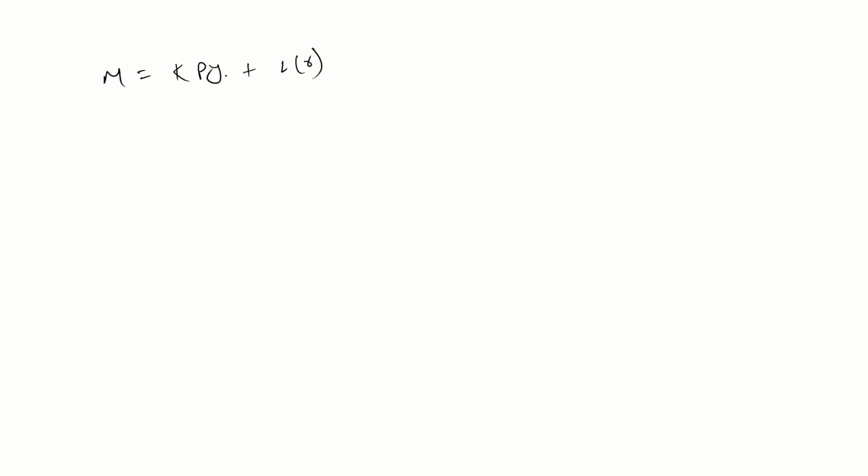So we just differentiate this equation with respect to M and P. If you differentiate, dM is KY dP, plus there is no M and P in this term, so this term is treated as a constant. If you differentiate, this term becomes 0. So what you will get is dM is equal to KY dP.